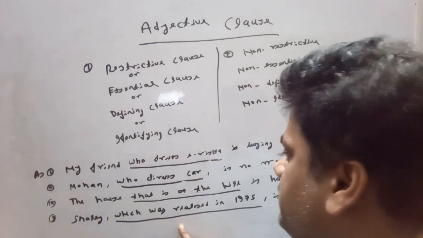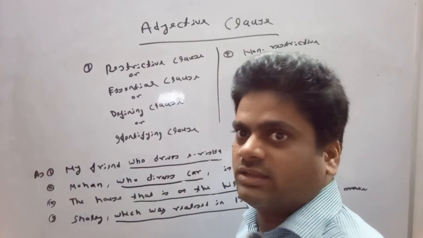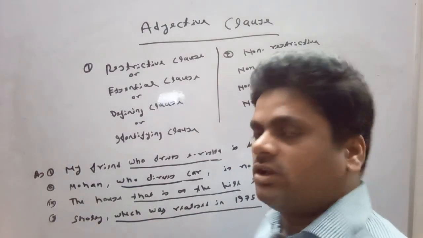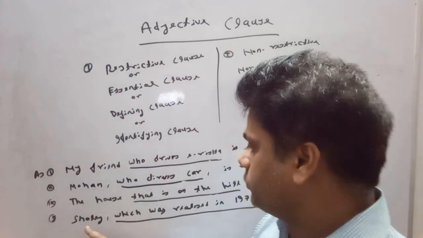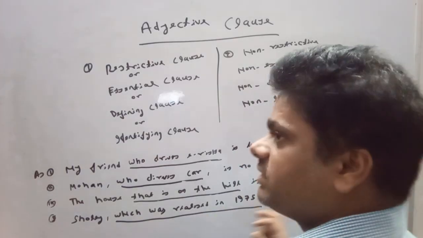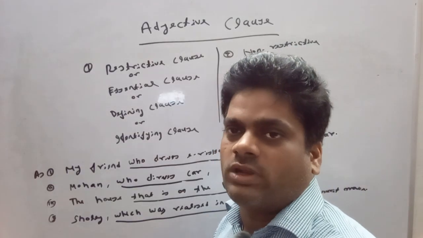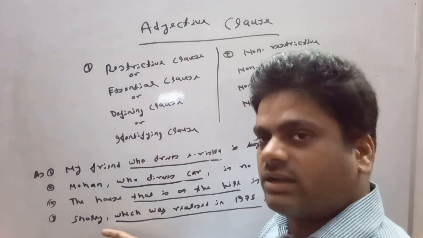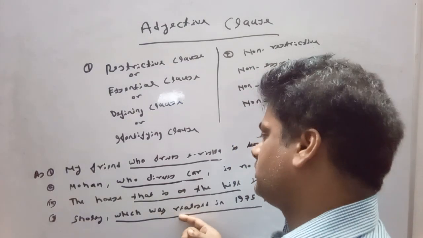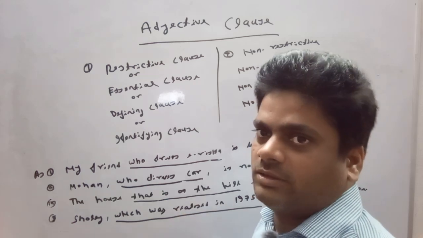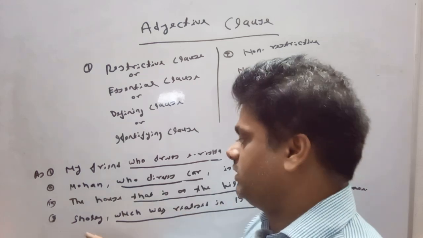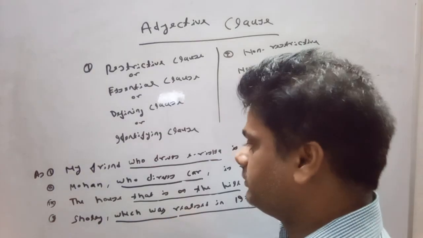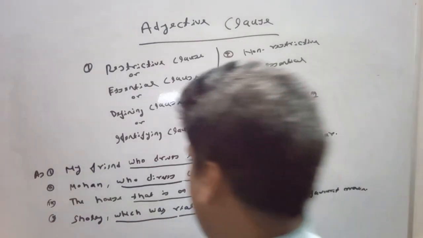We can remove it and it will not affect the expression of the sentence. Sholay is my favorite movie. Everybody knows the Sholay movie, and my favorite movie is Sholay. Here we can remove this non-defining clause. Here it is non-essential, which is giving extra information about the subject Sholay. We can remove it, but